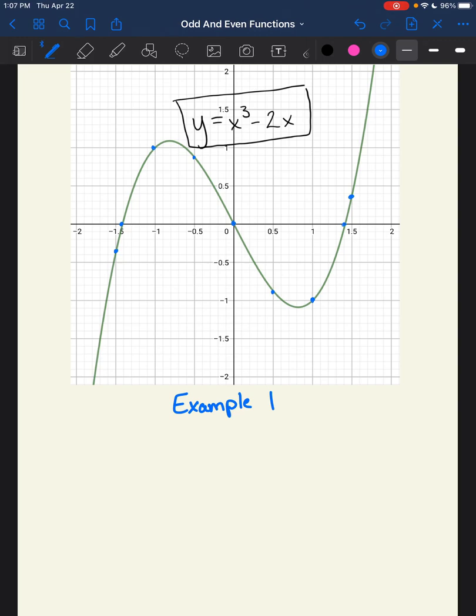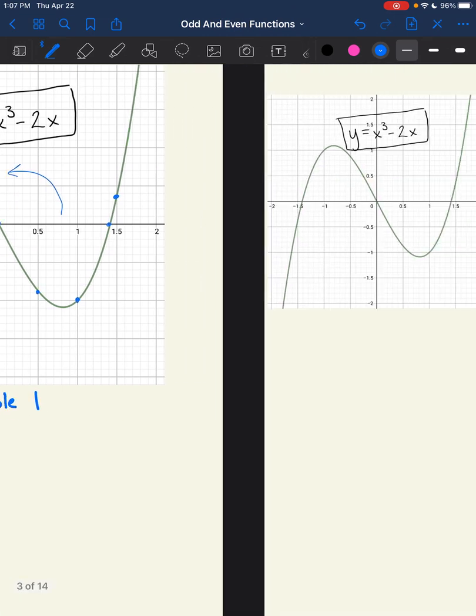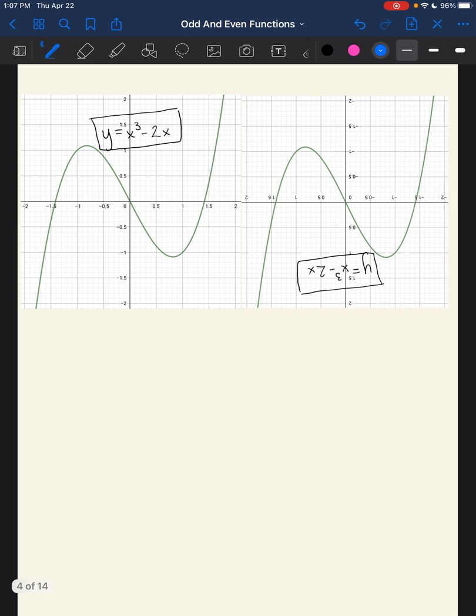But going back to the idea of rotational symmetry, what I did was I actually took the picture and rotated it 180 degrees around, centering around the origin. And if you notice, the picture looks exactly the same, whether it's right side up or upside down. Okay? And so that's my first example, y equals x cubed minus 2x.